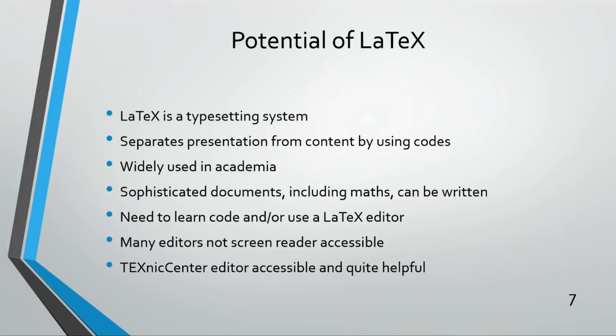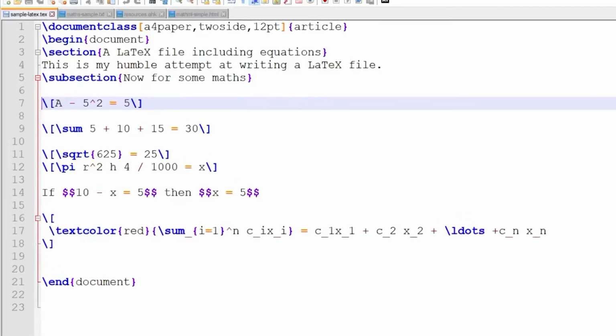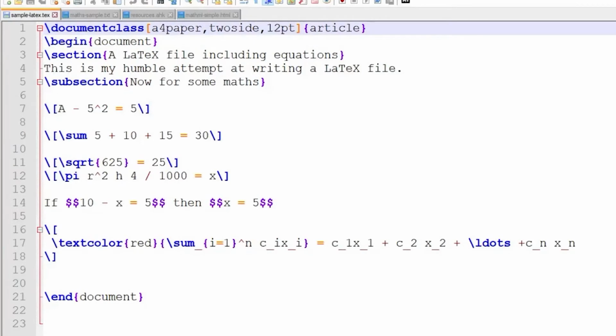The TeXnicCenter editor, which is made in Germany, is accessible to screen reader users and even has an accessibility mode. I don't think there's been any development over the last few years, but it's still a very useful tool. So let's have a look at some LaTeX. We'll let Tyler tell us about it.